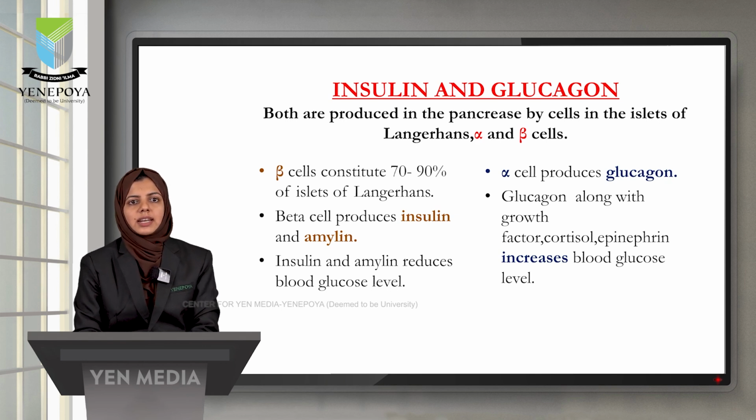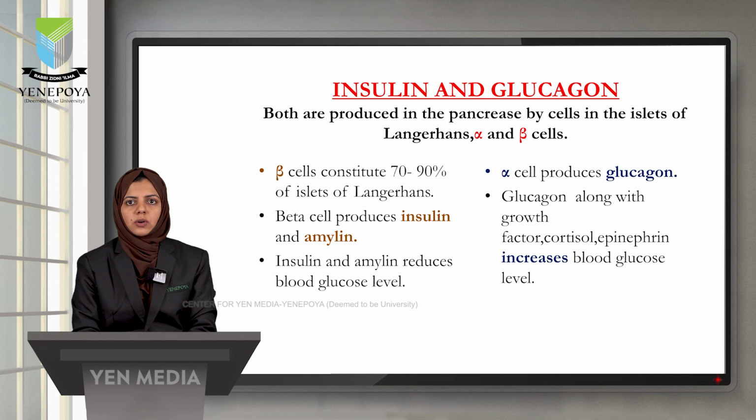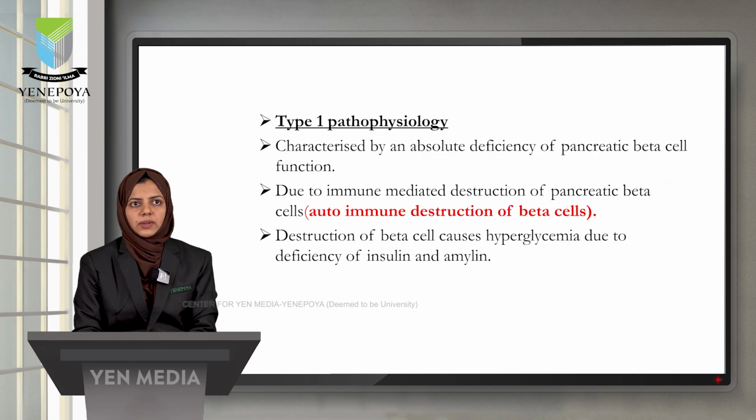This insulin and amylin reduce the blood glucose level in our body and alpha cells in the islets of Langerhans produce the hormone glucagon. Glucagon along with other growth factors, cortisol and epinephrine increases the blood glucose level. So insulin will decrease the blood glucose level and glucagon will increase the blood glucose level.